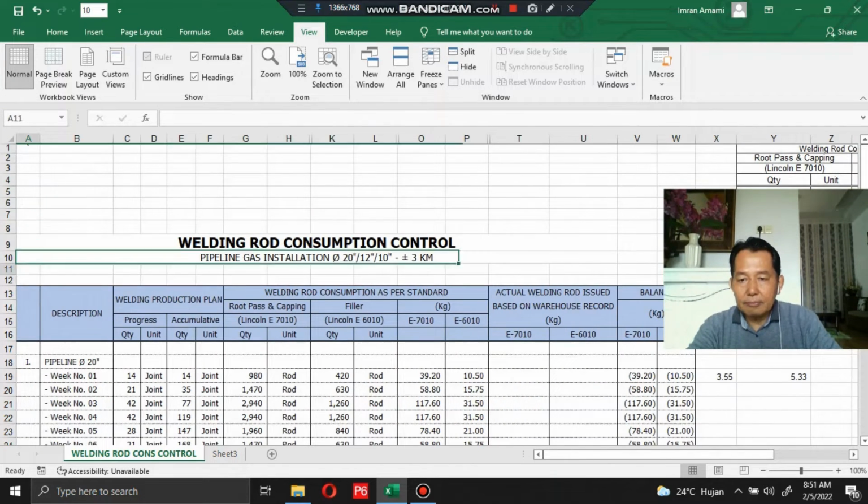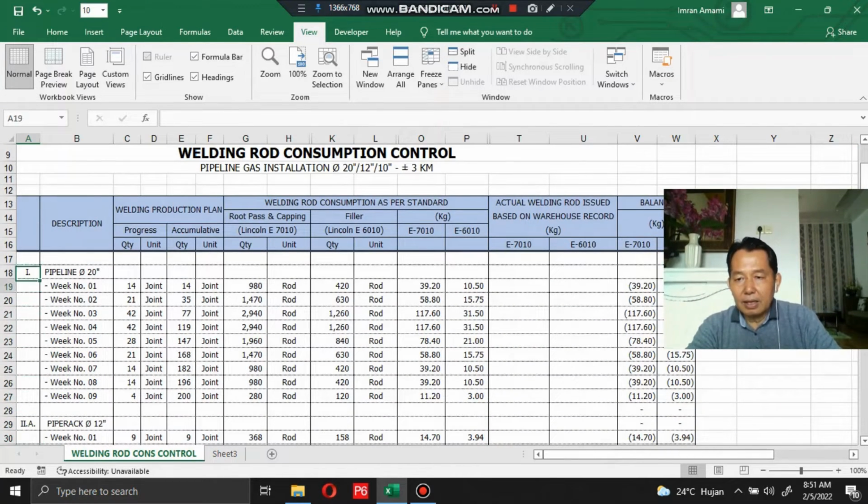Now let me check this section. We have the welding production plan for the pipeline work with pipe diameter 20 for week number 1, which is 14 joints. So we find the welding rod consumption as per standard for root pass and capping using welding rod Lincoln E7010 is 980 rods.